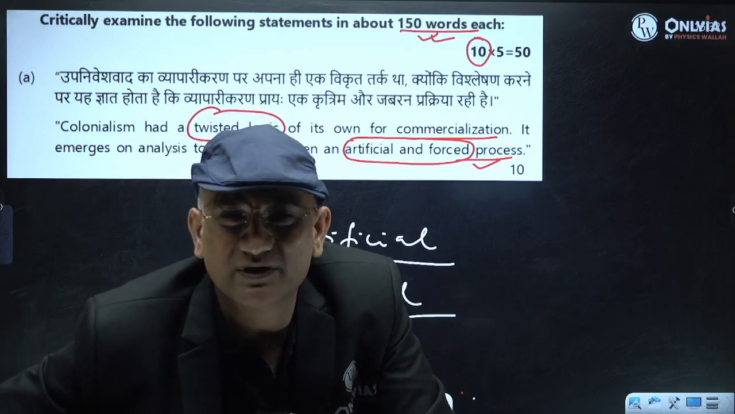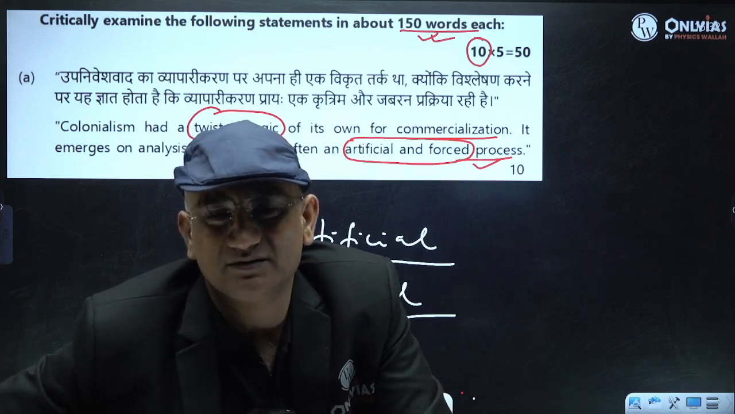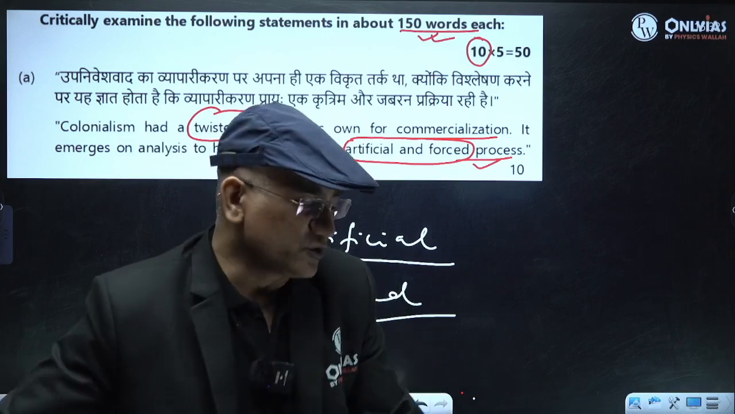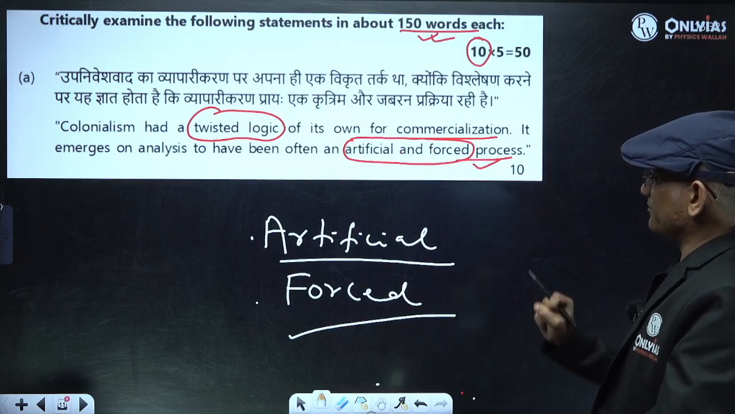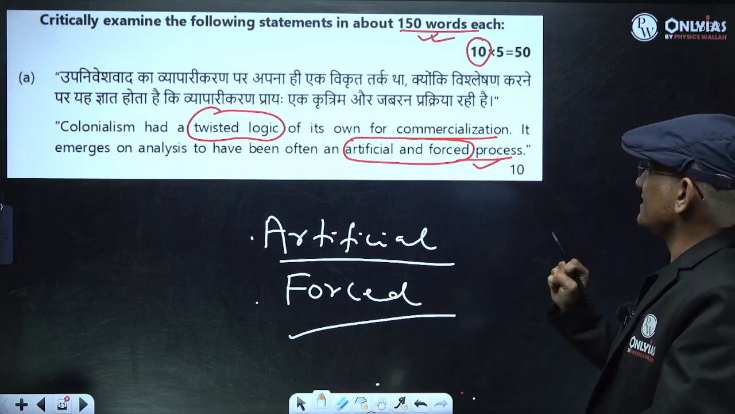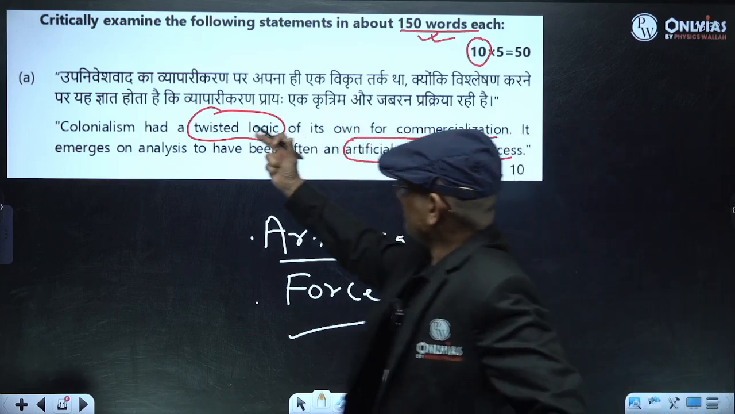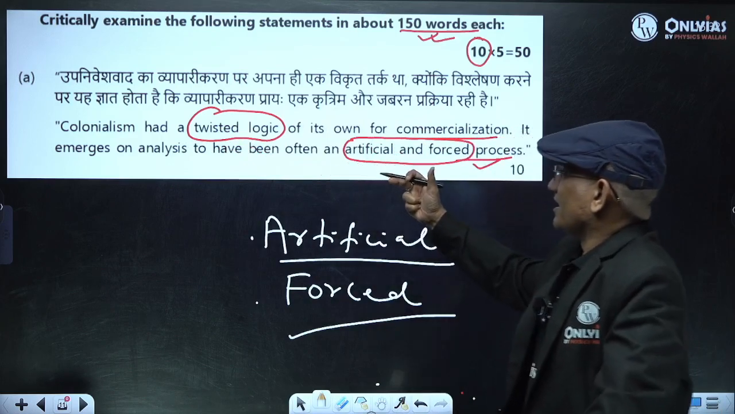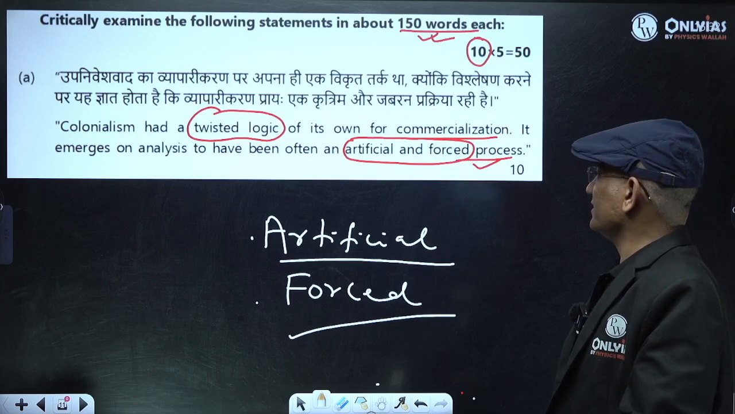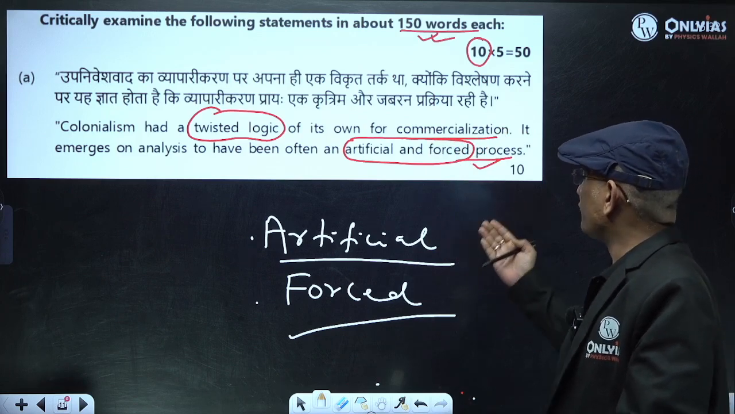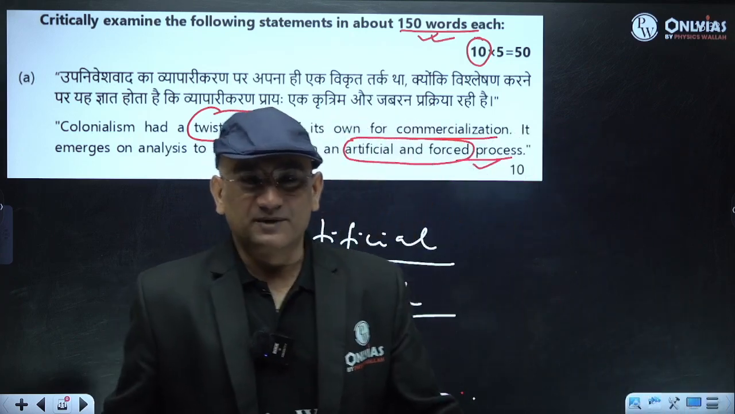I hope you are getting my point. So what was the impact of commercialization of agriculture? Right, you have to write. So how will you develop this question? It's a 10 marks question. You have to write briefly, right? And you have to mention what colonialism is. You have to mention what the twisted logic was, right? And then you have to mention how it was an artificial and forced process. Fine. So this way you can develop this question, right?